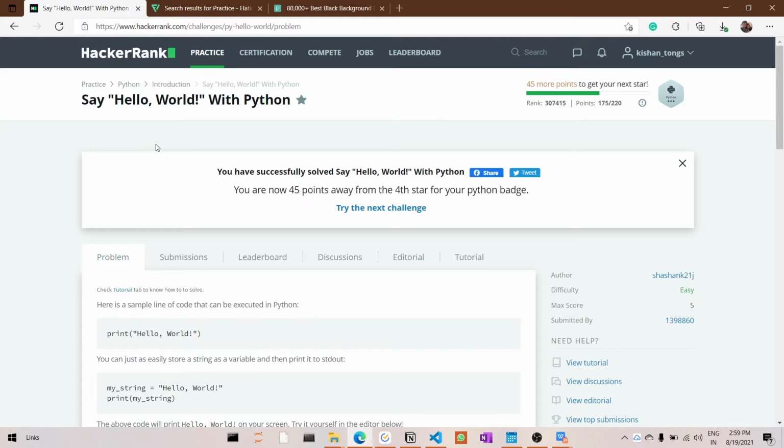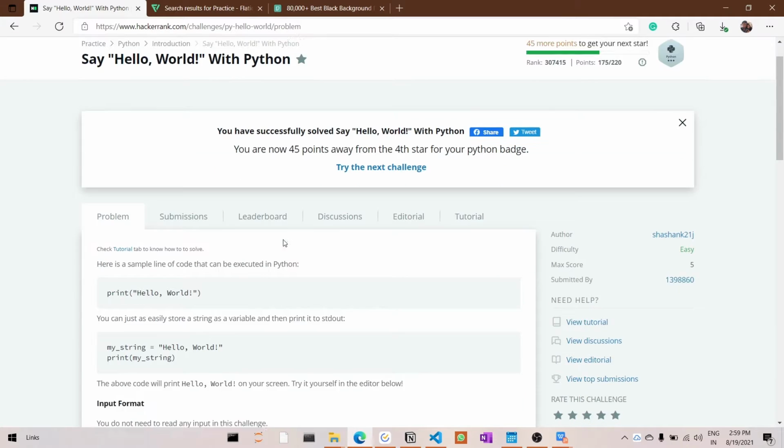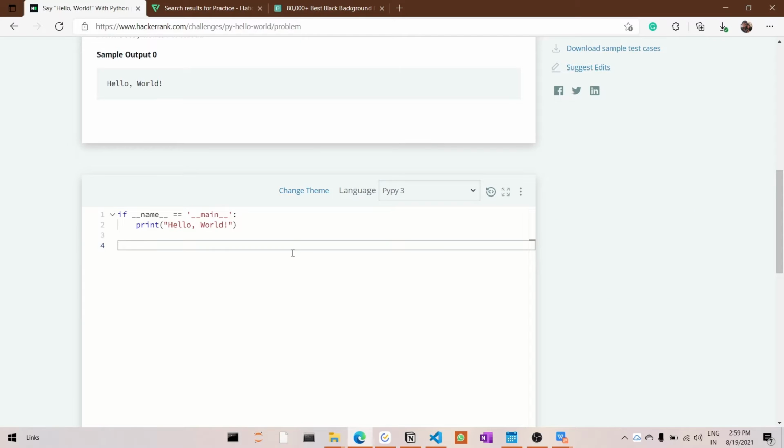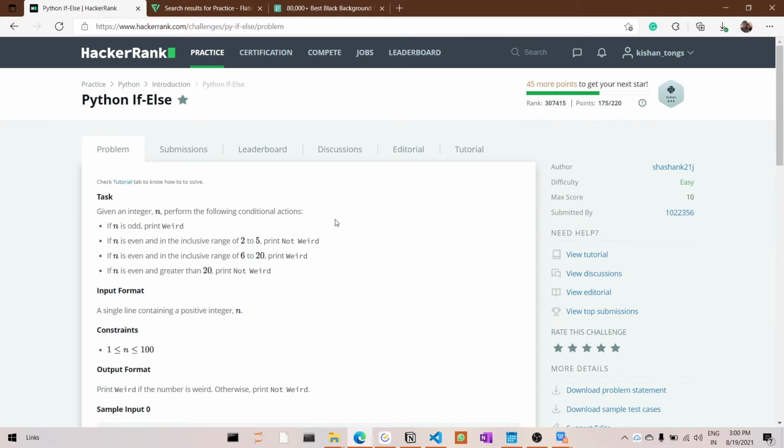In HackerRank under Python we have various problem statements that we can solve to get points as a reward. This is the first problem statement, which is print hello world, and here it is one of the most difficult programs in the world, that is print hello world. Then this second problem statement is regarding the if else statement. So this is the problem statement.